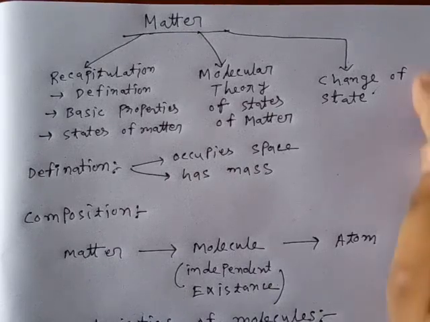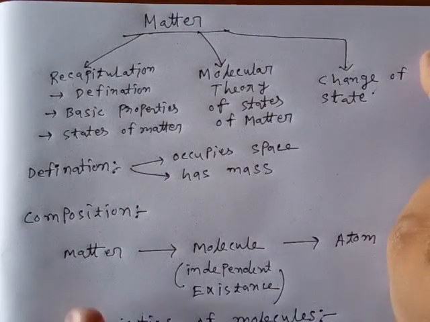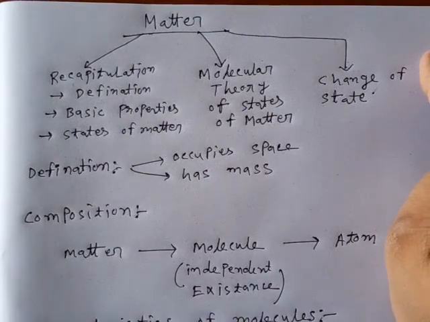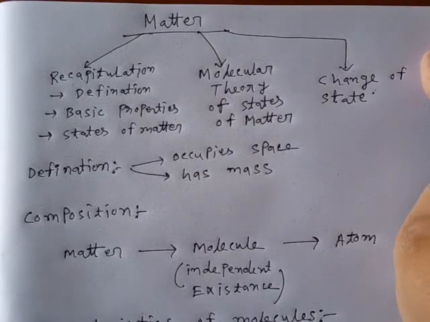Okay, now understand this thing. If we break or divide matter into smaller parts, we get a molecule. We get a single molecule. Molecule is the smallest independently existable part of matter. Now if we further break molecules, we get atoms.